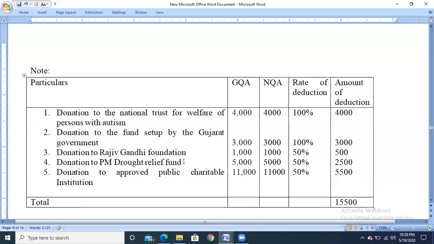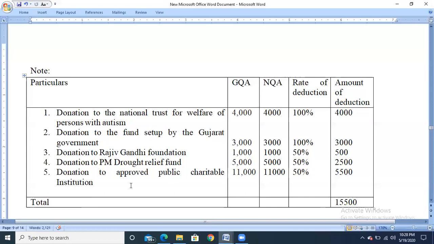Next, donation to PM Drought Relief Fund, gross qualifying amount, they have contributed 5,000 without any ceiling limit. So net qualifying amount 5,000. The rate of deduction is 50%. So 5,000 into 50%, 2,500. But last we have donation to approved public charitable institution.